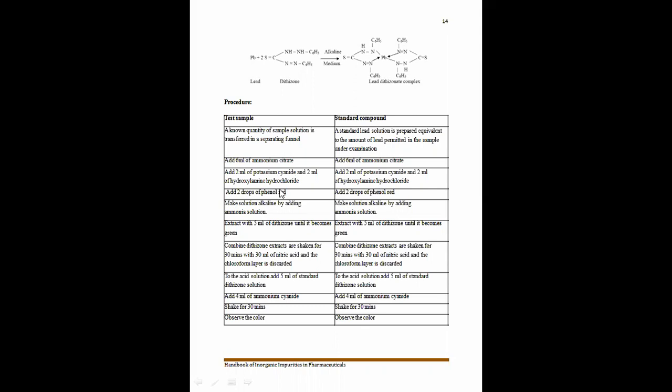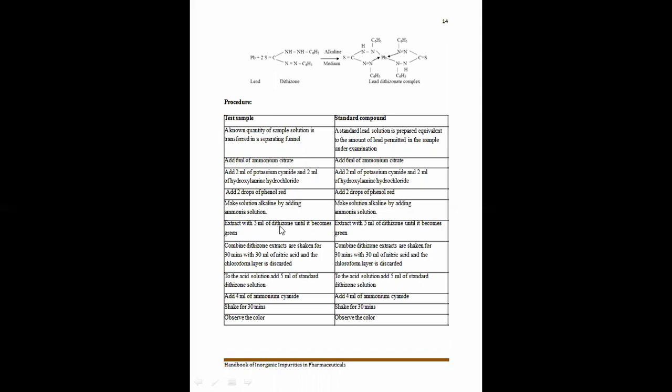This phenol red solution is used as an indicator to develop the color at the end of the process. So here phenol red is used as an indicator to develop the color after completion of the end point of the reaction. Now later on we are going to make the solution alkaline by adding ammonia solution. As in the iron limit test, here it is used to make the solution alkaline.